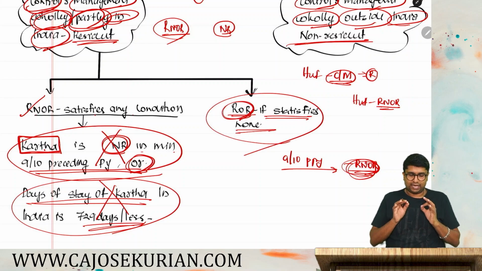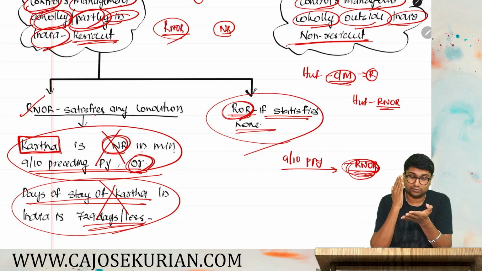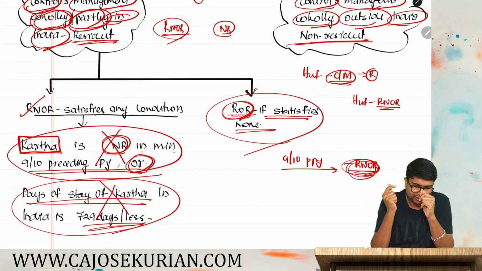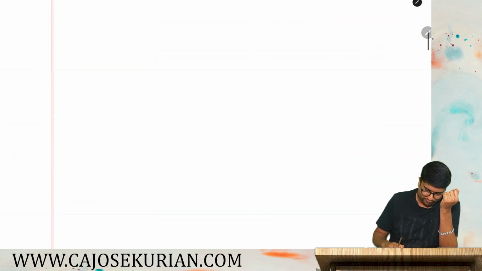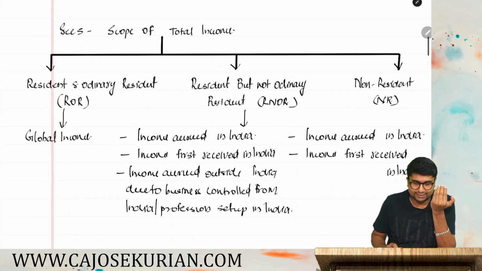This is all about residency status determination, and these two are the very frequently asked and most important topics in chapter 2. That is, number one, determination of residential status of an individual. Number two, determination of residential status of a Hindu undivided family. Not yet over. We have one more concept before we move on to the most important questions in this chapter.